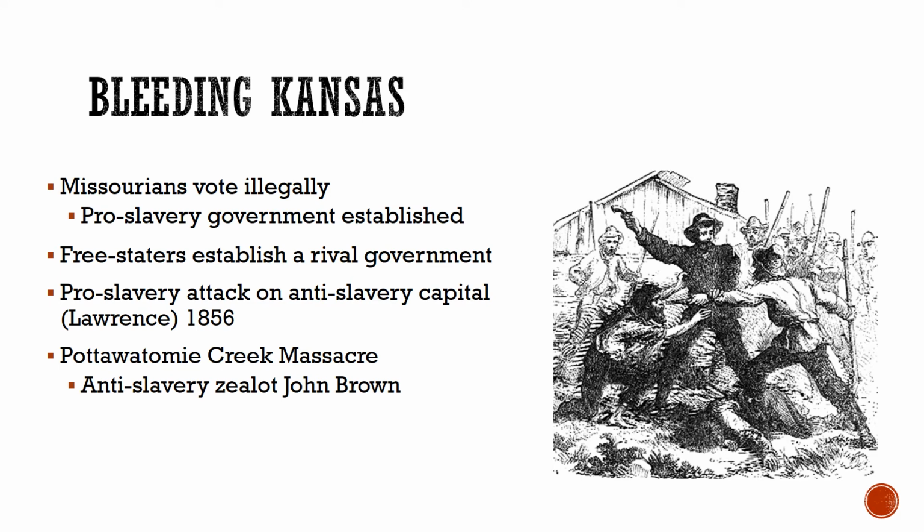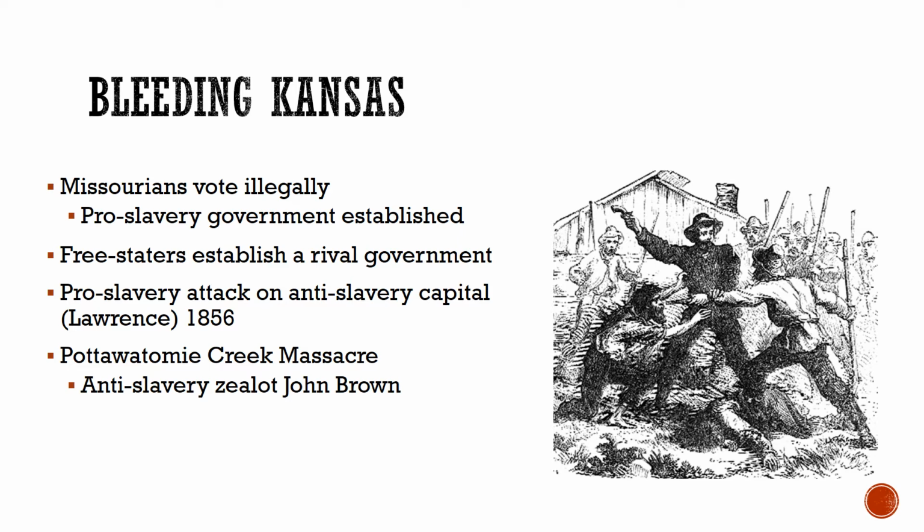When it came time for the elections to be held in Kansas, popular sovereignty didn't quite work out the way that Stephen Douglas had hoped it would. What ends up happening is huge numbers of pro-slavery Missouri residents end up hopping the border and voting illegally in the Kansas election. And it actually sways the election. And so there is a pro-slavery government established in Kansas.